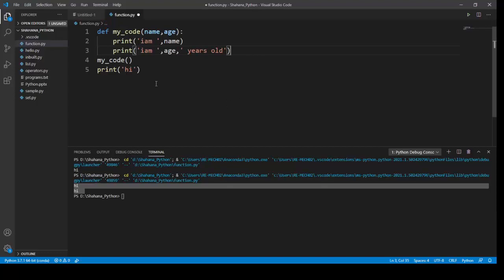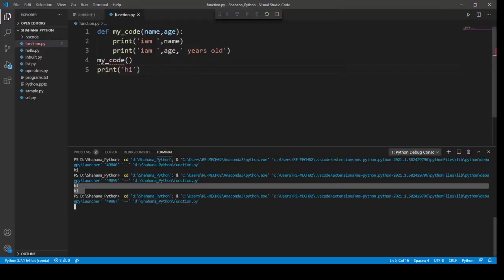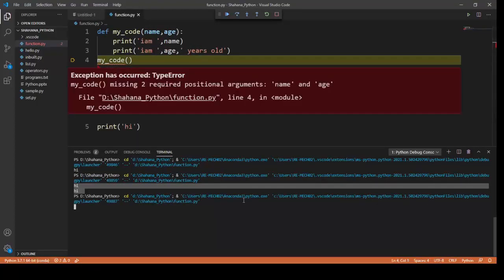Now if I call this function, it will throw me an error. The error says my code is missing two required positional arguments, name and age. These are called arguments or parameters. I'm creating two parameters, so I should get the parameter values when I run the code, when I'm calling my function.